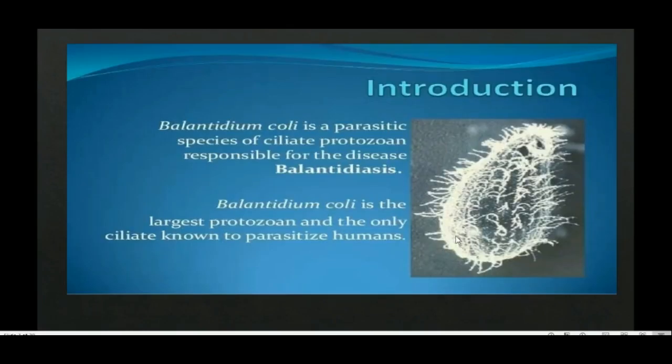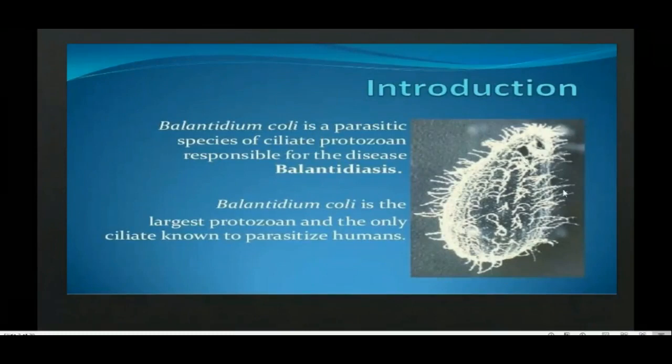So here it is a ciliate protozoan and this is responsible for balantidiasis. And this is the only largest protozoan and the only ciliate known to parasitize humans. அது மறக்கவே கூடாது. மெயினா பாருங்க இந்த பிக்சர்ல பாத்தீங்கன்னாலே தெரியும். It has full bodyயும் பாத்தீங்கன்னா it is made up of cilia தான். Locomotionக்கு வந்து it is helpful. That is for locomotion வந்து cilia helps in locomotion.